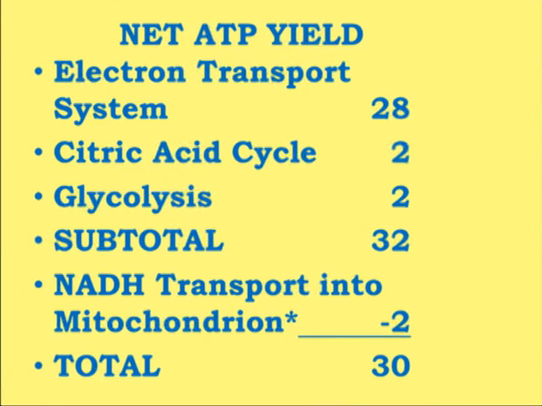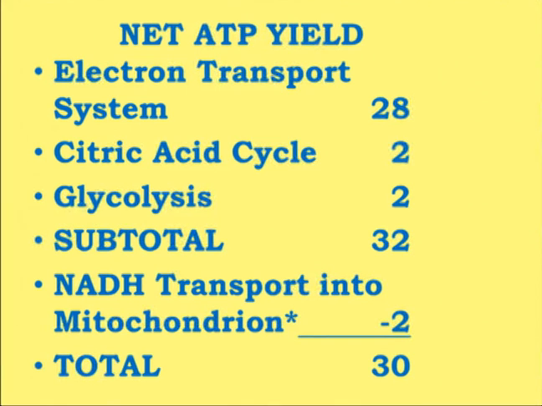As we have discussed earlier, since 4 protons are required to synthesize 1 ATP, 1 molecule of NADH will produce 2.5 molecules of ATP. When you multiply this 2.5 with the 10 molecules of NADH, your answer will be 28. So this 28 is from the 10 molecules of NADH and the 2 molecules of FADH2 which are produced.